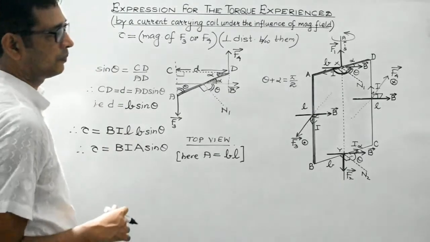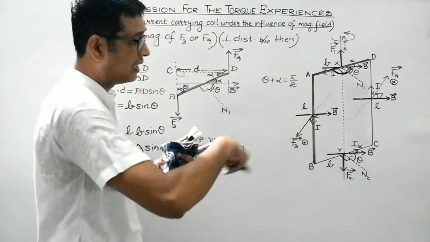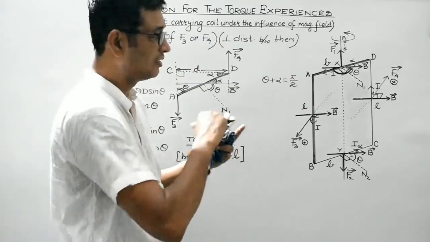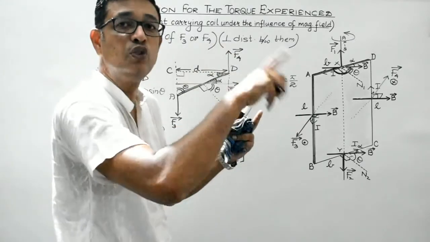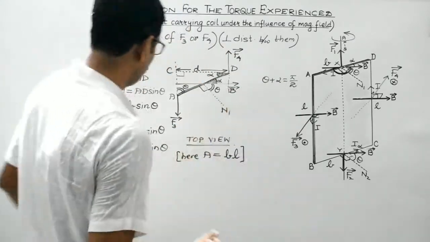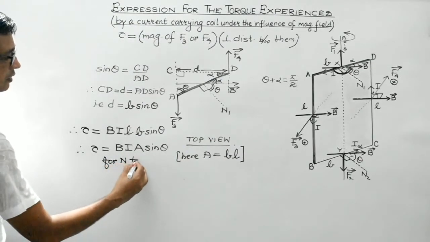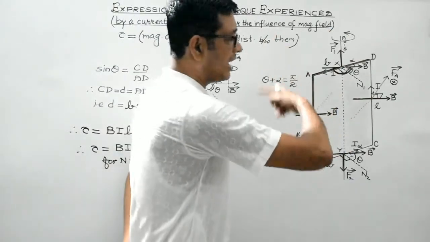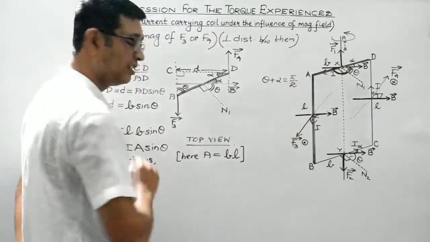Moreover, students, if we consider this rectangular frame to be containing n identical turns, right? This is a rectangular frame over which n turns of conducting wire is wound. N turns. And students, in each of the turns, the current will be flowing in the same anti-clockwise direction. So each loop will experience this torque, isn't it?